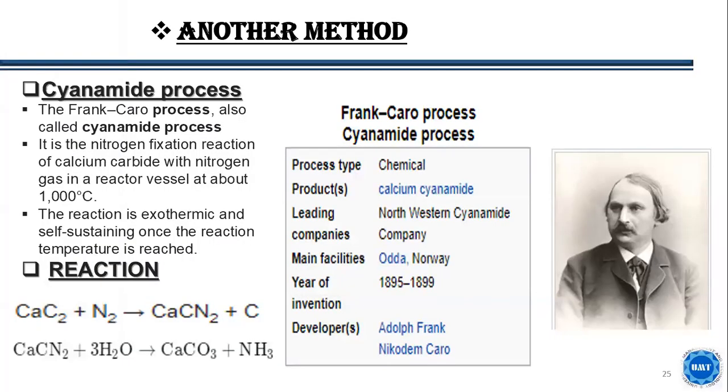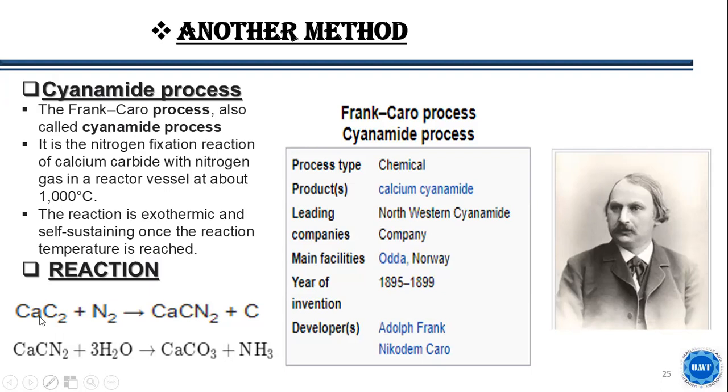Another method for the production of the ammonia is the cyanamide process. Its process type is chemical, the product is calcium cyanamide, and the leading company is Northwestern Cyanamide Company, and the years are from 1895 to 1899, the invention. Developers are Adolf Frank and Nikodem Caro. So what is this process? The Frank-Caro process is also called the cyanamide process.